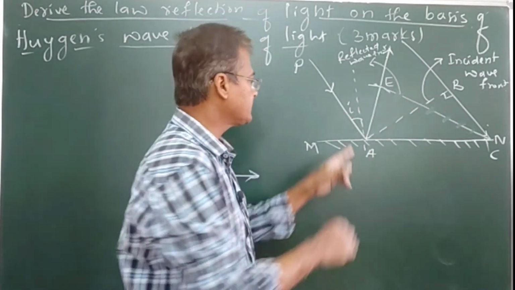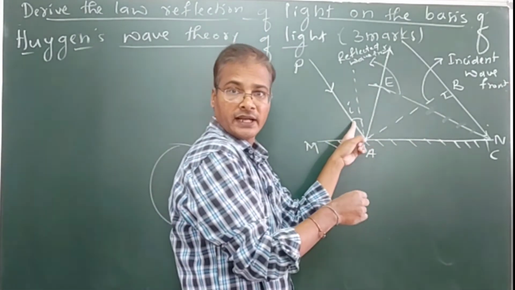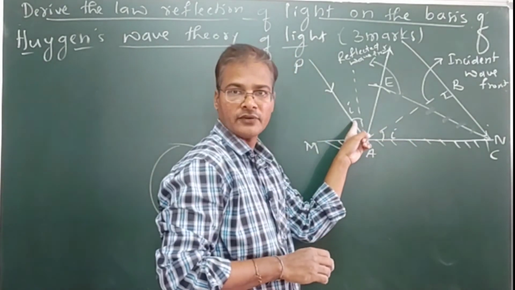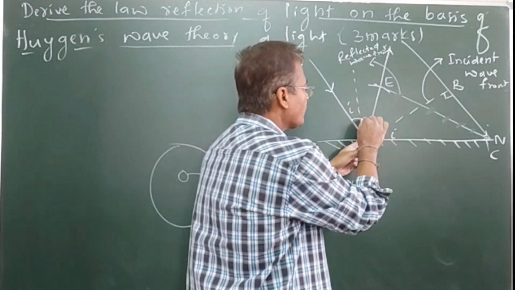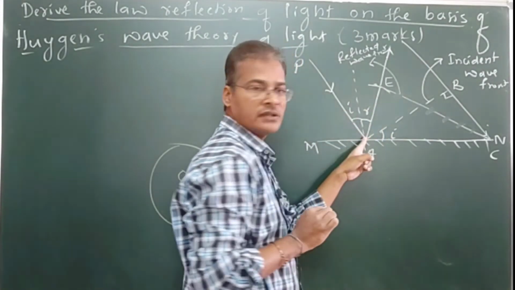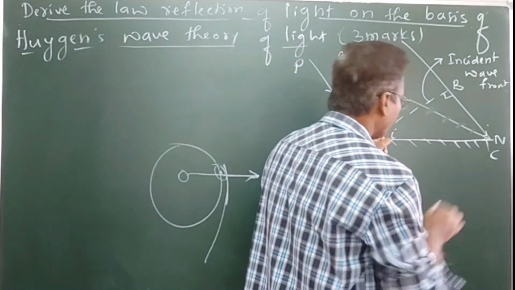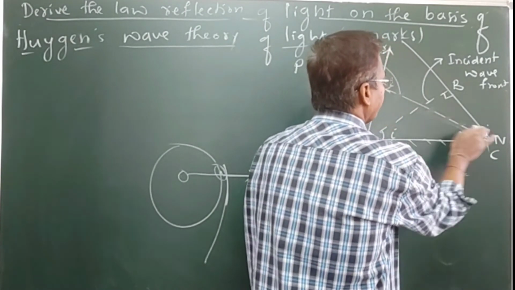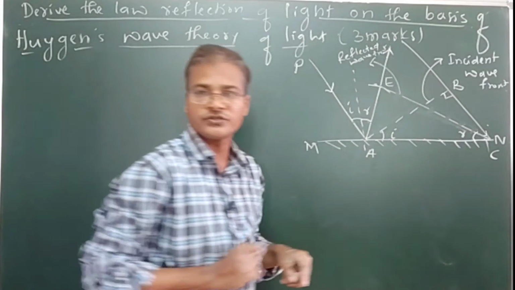So this is the angle of I. Whatever the angle of I is there, the same angle we are going to get at this point. This is what we are going to call the angle of reflection. So whatever the angle of reflection here, the same angle of reflection we can see at this point.